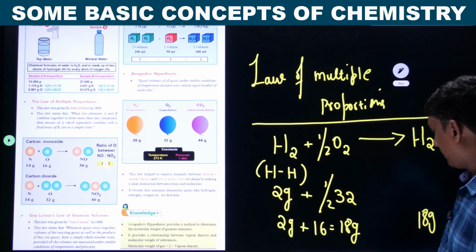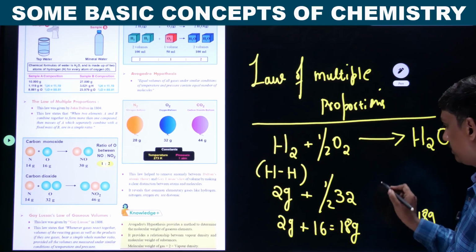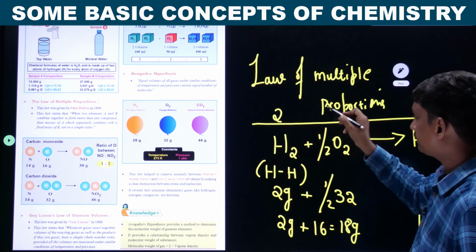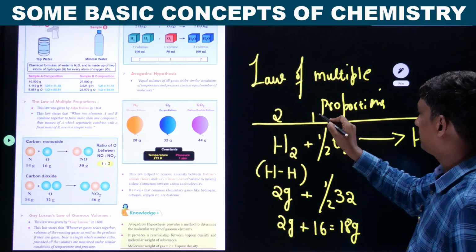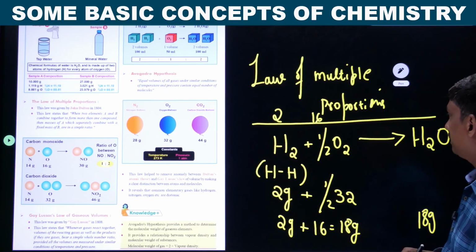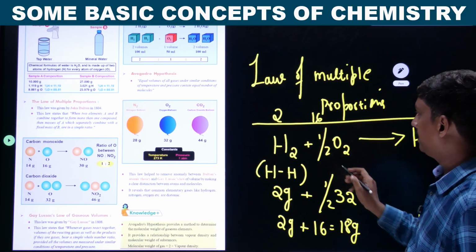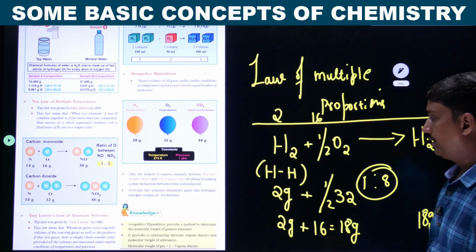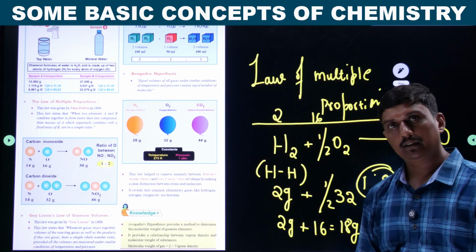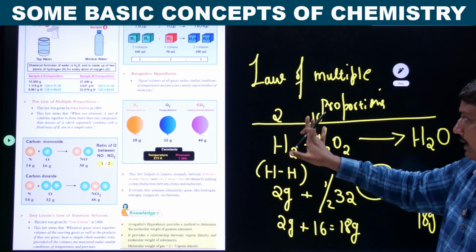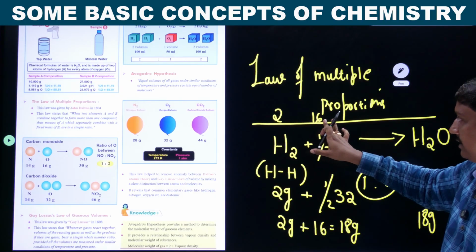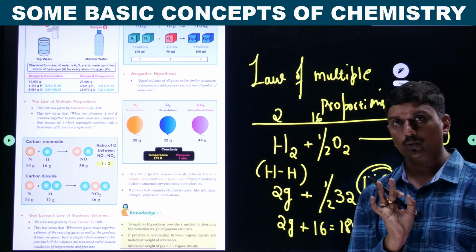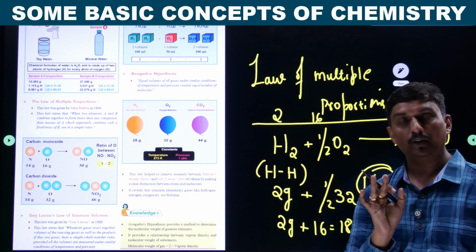If you look into this ratio, it is 2 grams, 16 grams, and 18 grams. It can be written as 1:8. Otherwise, if you remember it like this, 2 grams of hydrogen combines with 16 grams of oxygen to give 18 grams of water molecule.